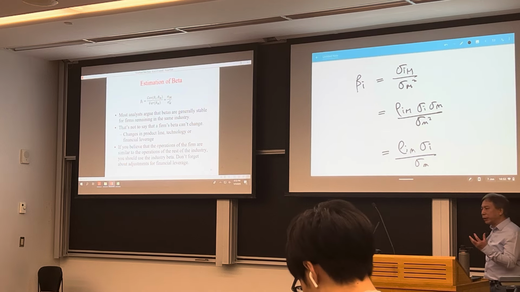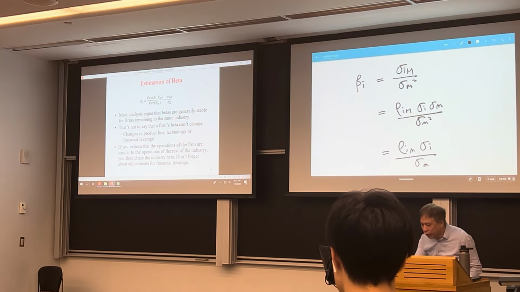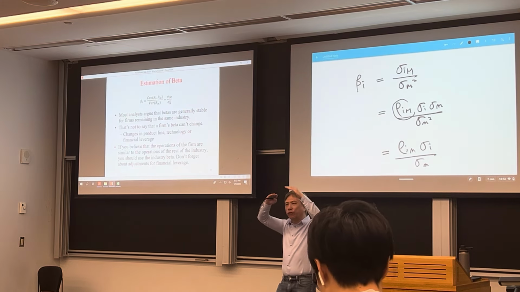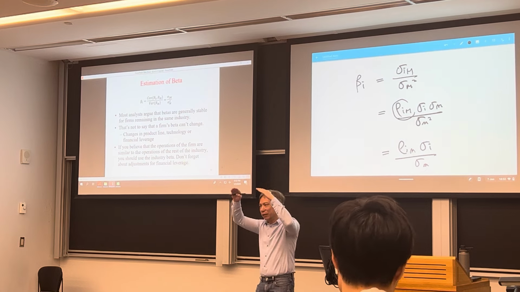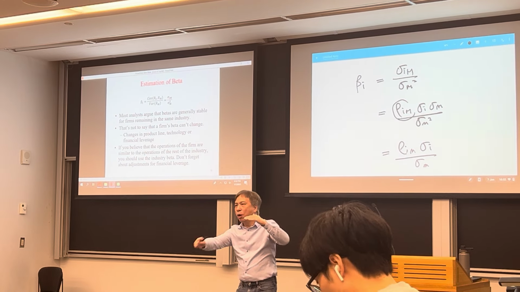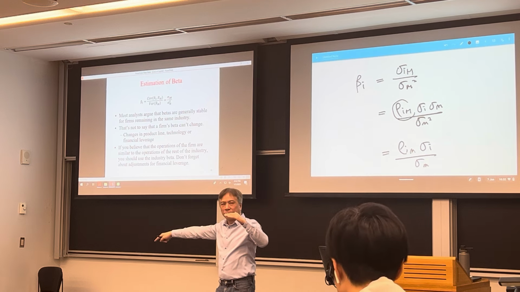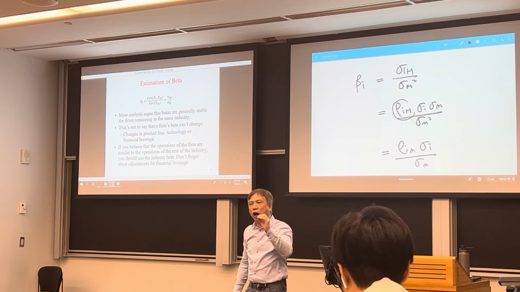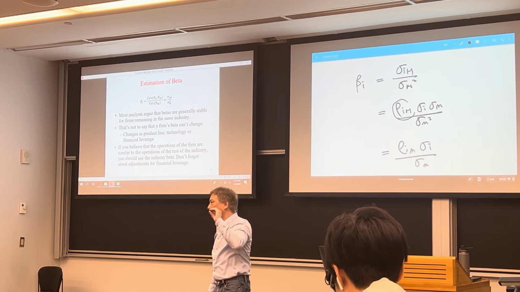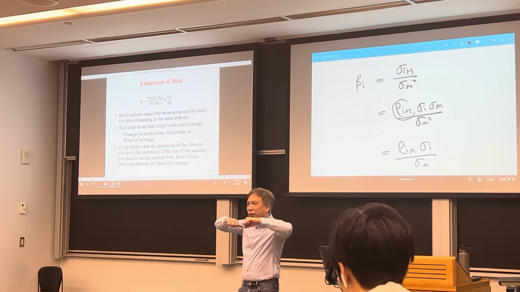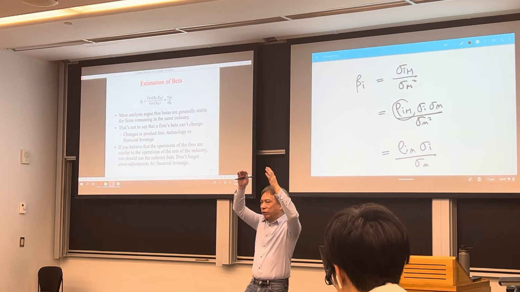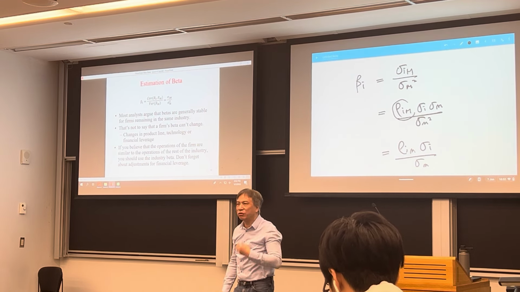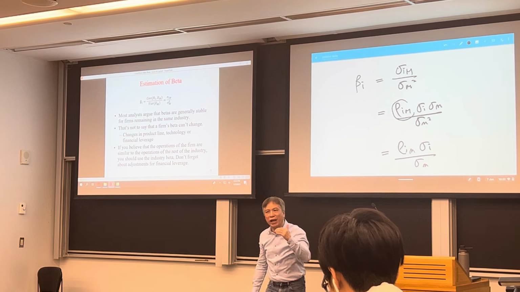But no matter what, you can see the beta actually measures the correlation. That is how likely your stock and the market move together. The cyclicality. That is whether your security, your stock, moves up and down with the business cycle. Now, if your stock moves up and down with the business cycle, then the correlation will be high. Then your stock will have a higher beta. Then you require a higher return, because now you have a lot of market risk. If the market is good, you have a lot of revenue. If the market is bad, you have a lot of losses. So you don't want that. That's risky. So that's why you require a higher return.